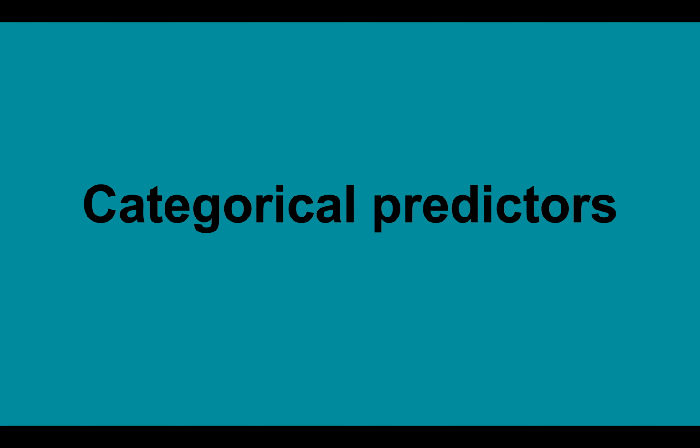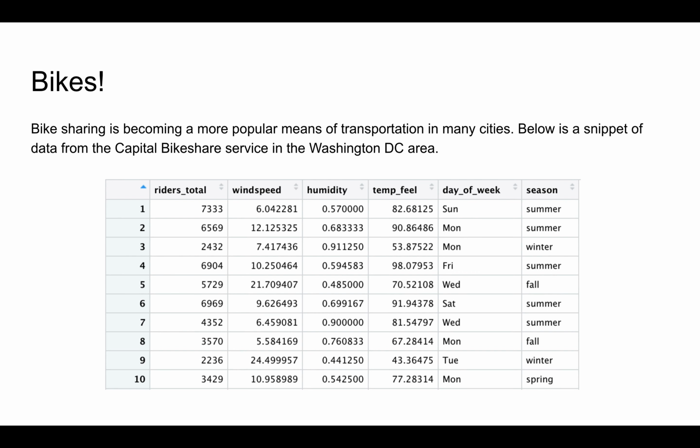In this video, we'll continue our exploration of bivariate models, but this time we'll utilize a categorical predictor. We'll also continue with our analysis of bike share ridership in the Washington, D.C. area.